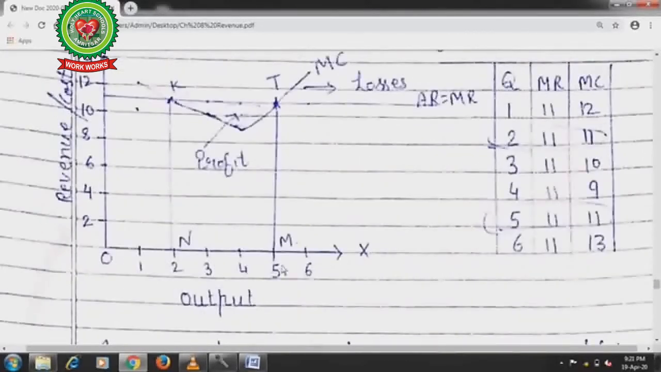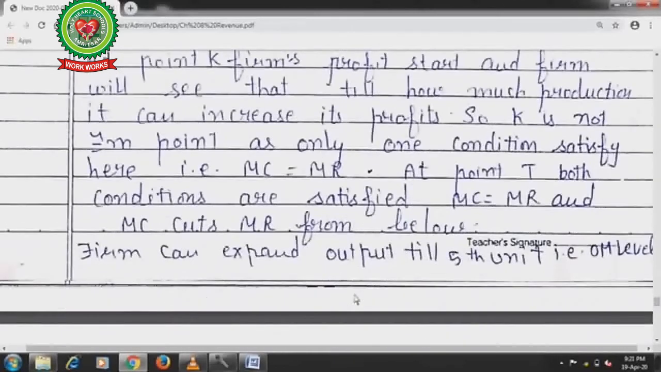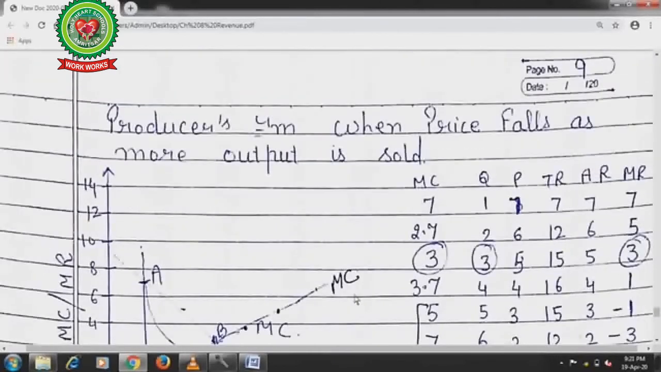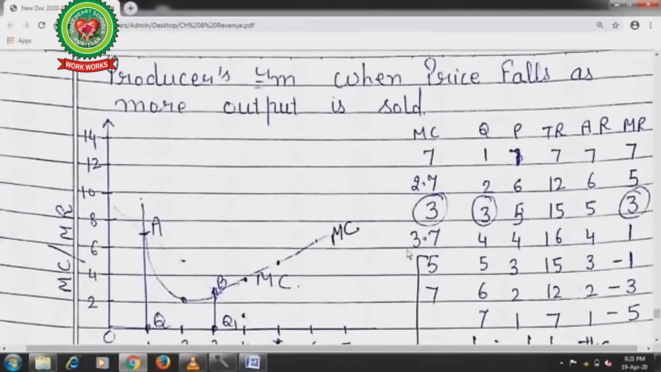Only 5 units of production can be with the firm. After this, the firm can earn losses. Now the next one is producer's equilibrium when price falls as more output is sold. Now see the hypothetical table first.